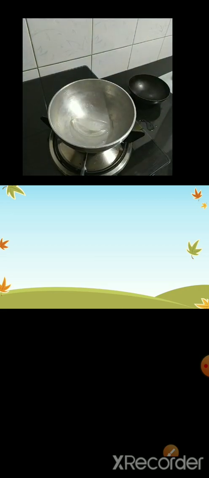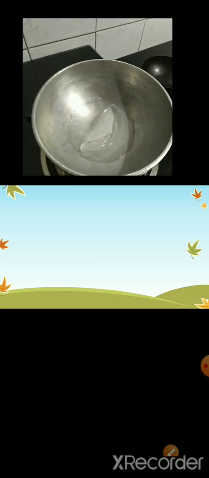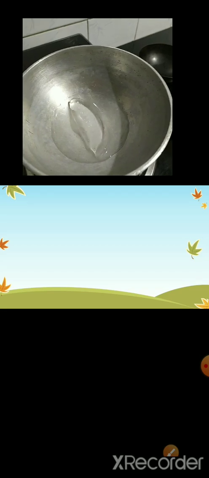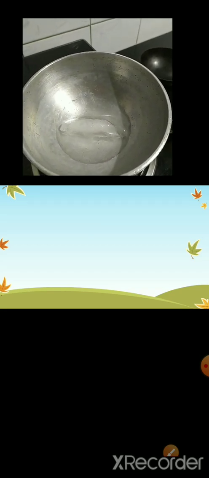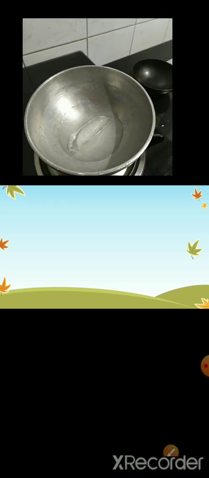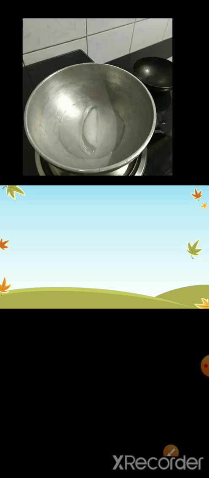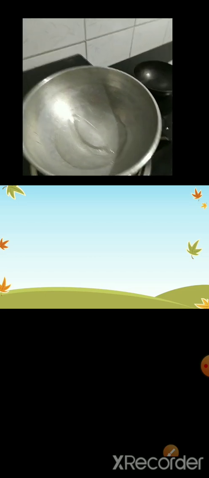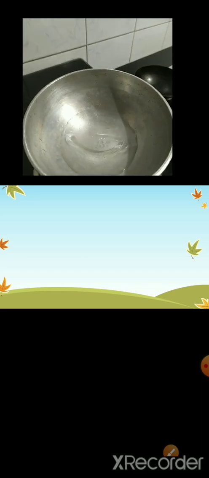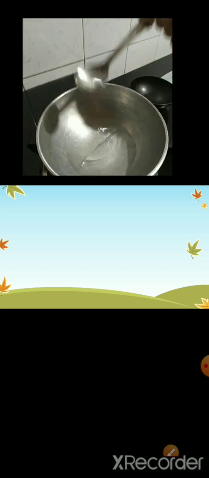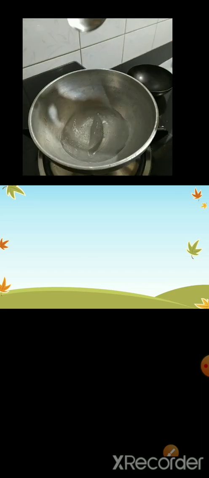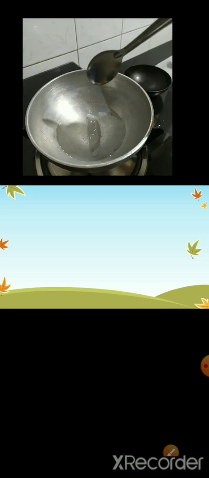Yes, now some ice is remaining to melt. So you can see how the ice is melting. On heating, it becomes water, that is liquid.